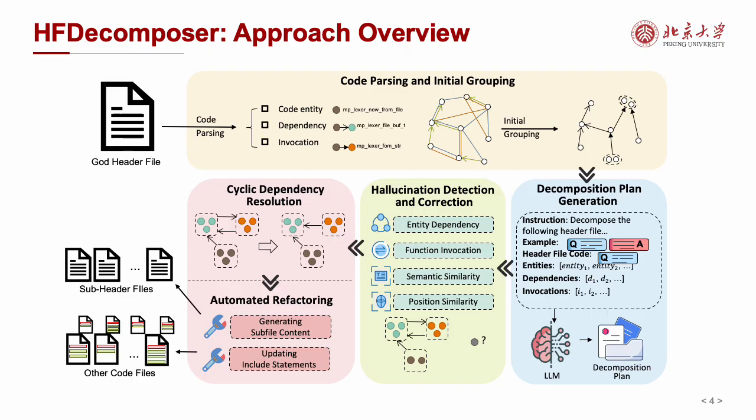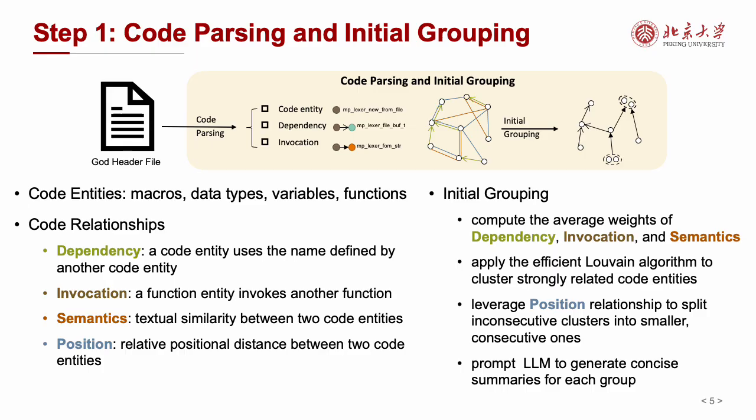First, we parse the input file to extract code entities and their relationships. For lengthy files, we perform initial grouping to handle token constraints. Second, we construct a factual knowledge enhanced prompt and require the LLM to generate a decomposition plan. Third, we detect and correct hallucinations by removing spurious entities and reassigning missing ones. Then, we resolve cyclic dependencies and automatically execute the refactoring. Now, let me explain each step in detail.